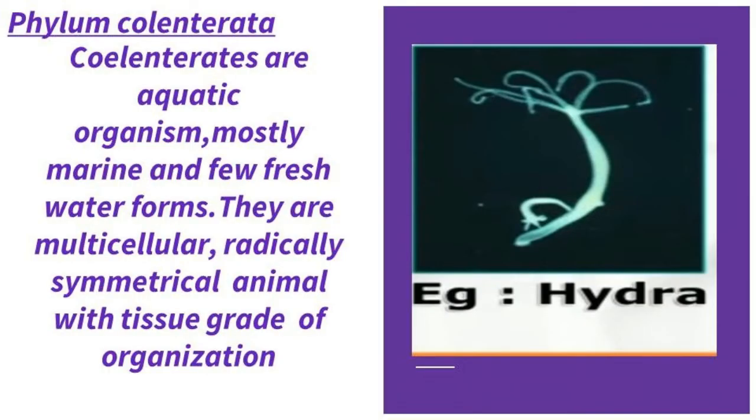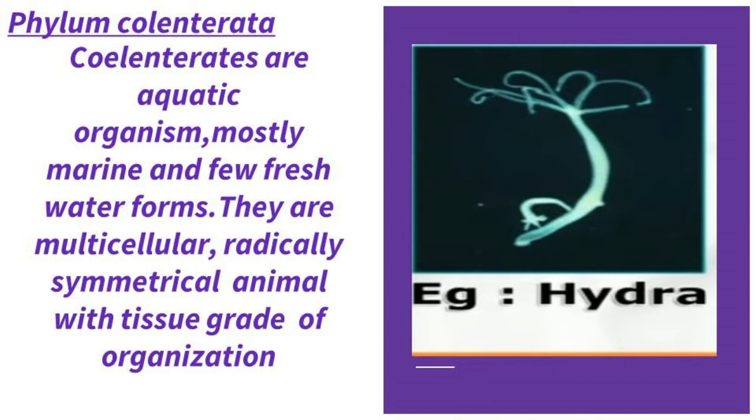The next subdivision is phylum Coelenterata. These are aquatic organisms, mostly marine with a few freshwater forms. They are multicellular, radially symmetrical animals with tissue grade of organization. The body wall is diploblastic with two layers.